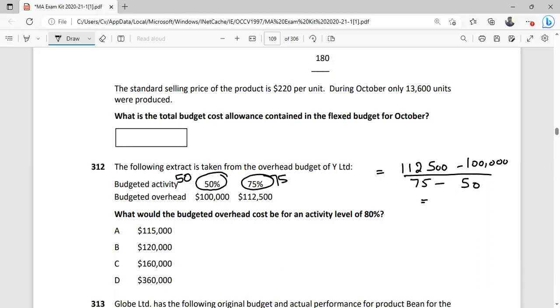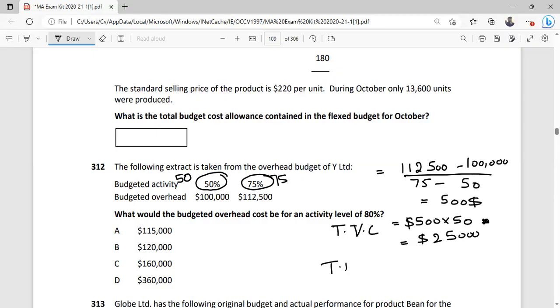So you can calculate what? You can calculate variable cost per unit or per percentage, which is 500. Then you can multiply it either with the highest level of activity or with the lowest level of activity. Suppose we multiply with the lowest level of activity, our total variable overhead will be $25,000.